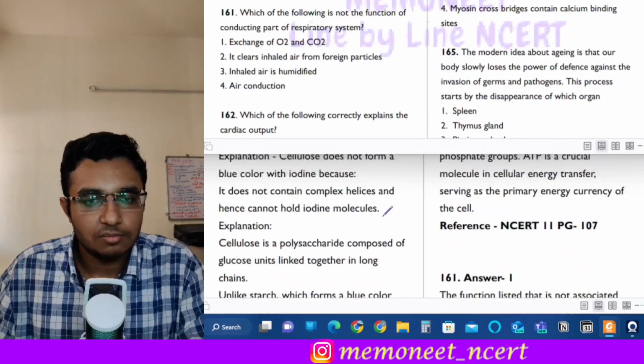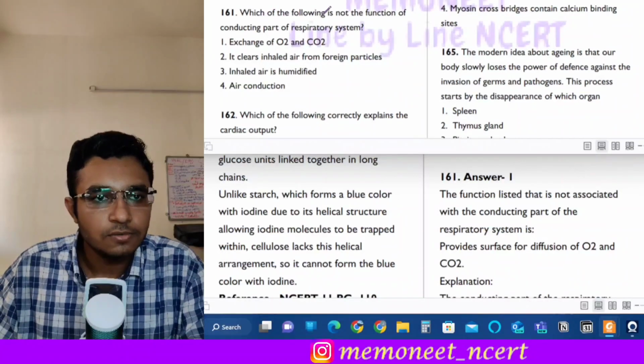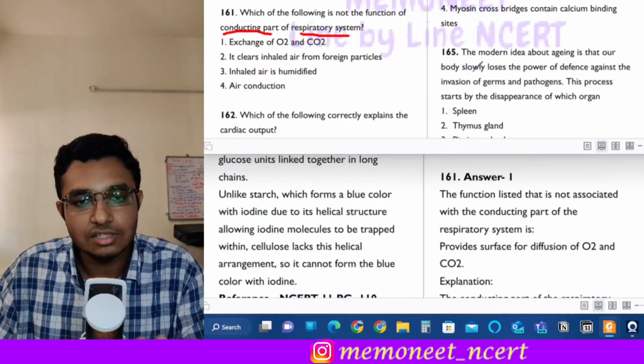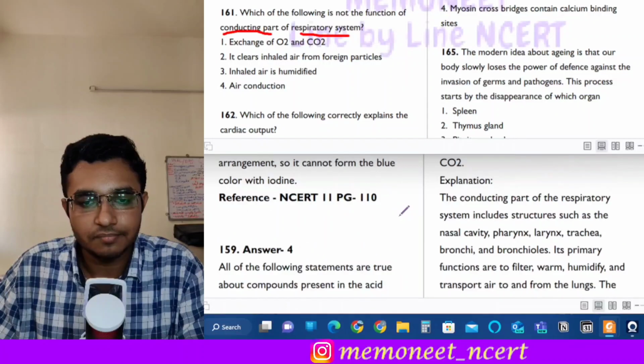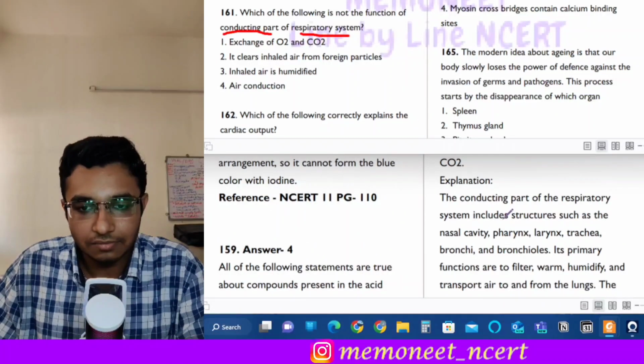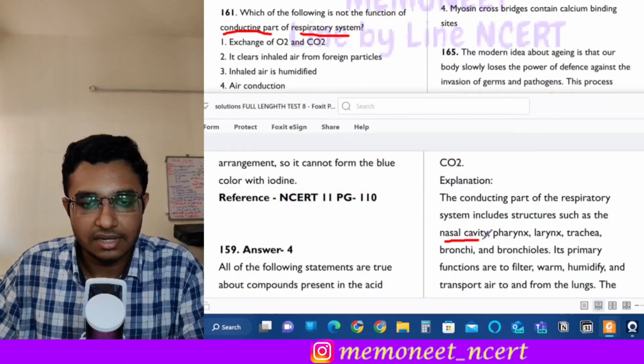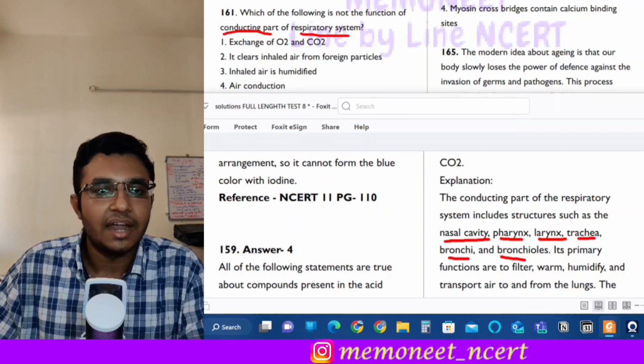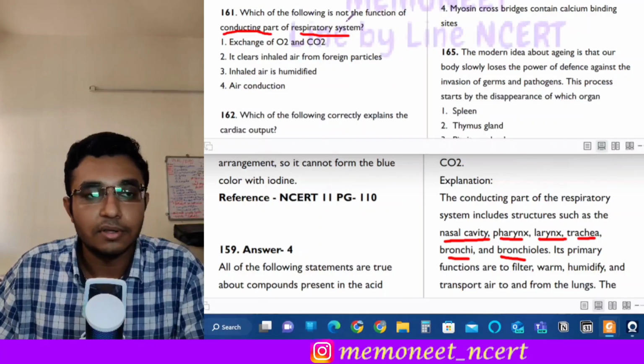Next is question number 161. Which of the following is not the function of conducting part of the respiratory system? Okay, so what consists of the conducting part of the respiratory system? See, the conducting part consists of the following parts, which is the nasal cavity, the pharynx, larynx, trachea, bronchi and bronchioles, right? And it is asking which of the following is not the function.